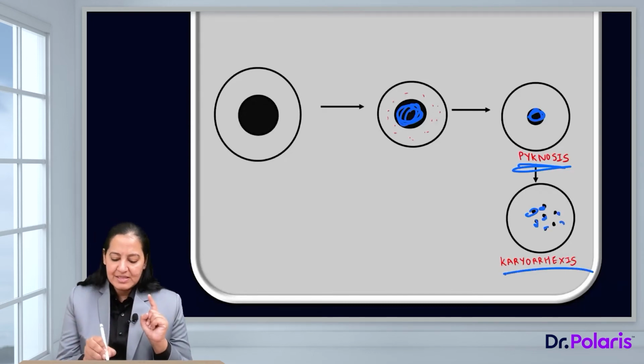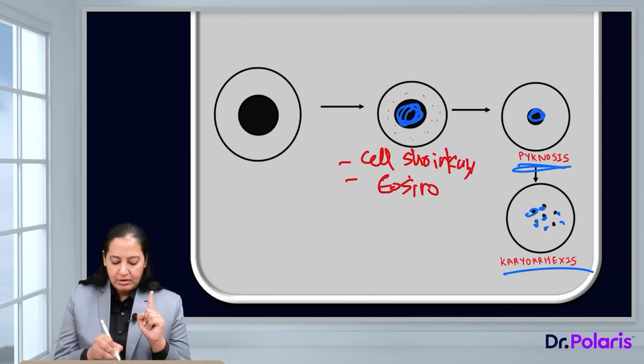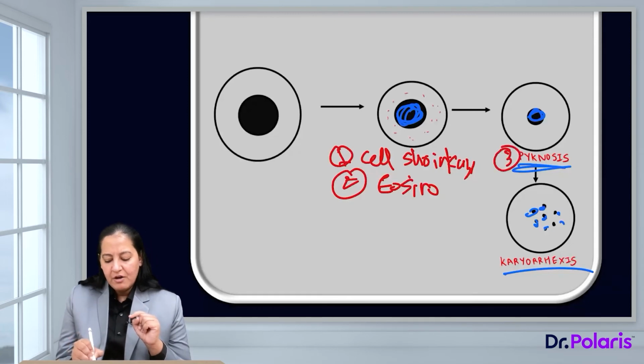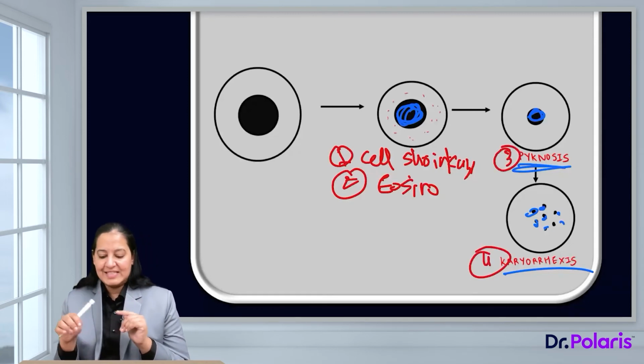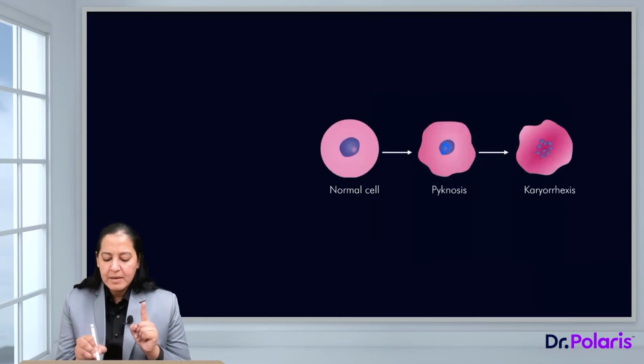So the first was cell shrinkage. Let me write here cell shrinkage. After cell shrinkage, it is seen in this diagram. After cell shrinkage, the second one is eosinophilia. It is also seen in this diagram. So the first is cell shrinkage, then eosinophilia, then third is pycnosis, fourth is karyorrhexis. So you can see the sequence. The next, pycnosis and karyorrhexis, is also appreciated in this diagram.